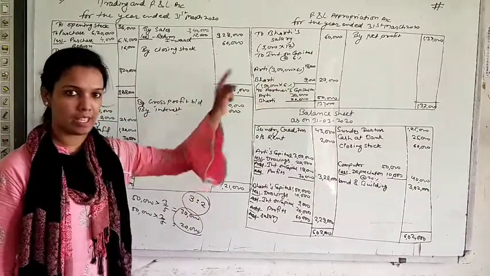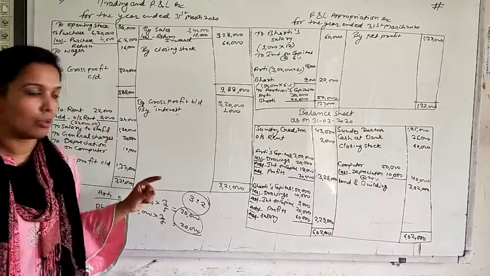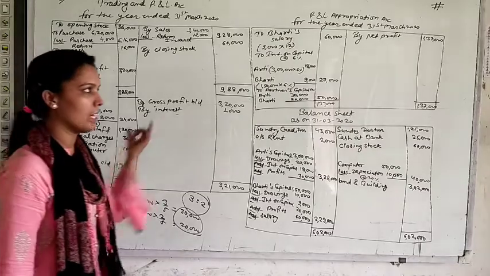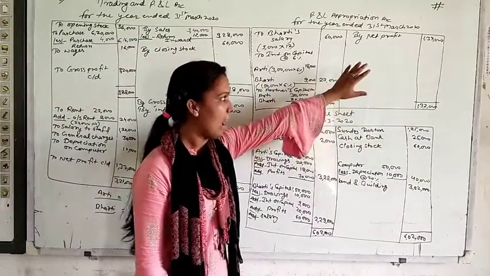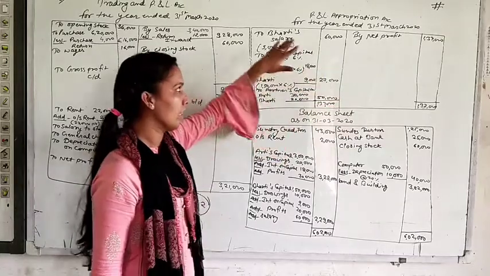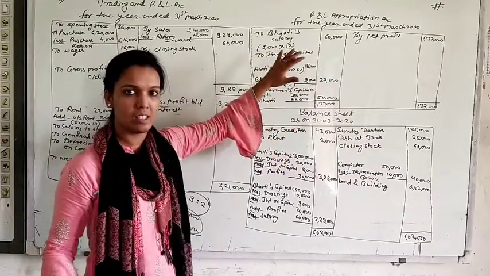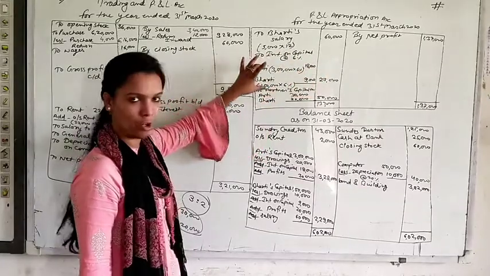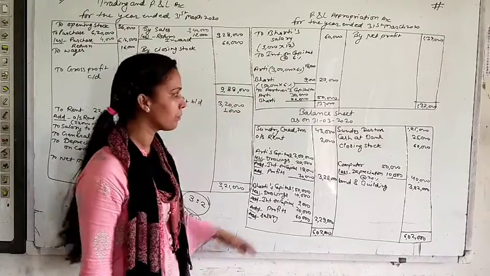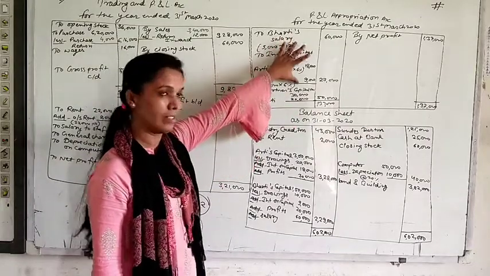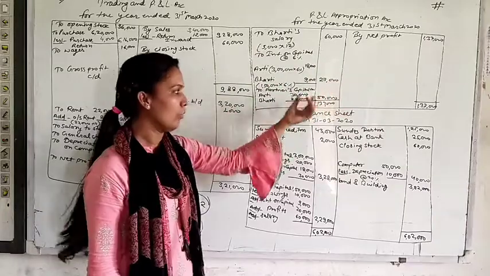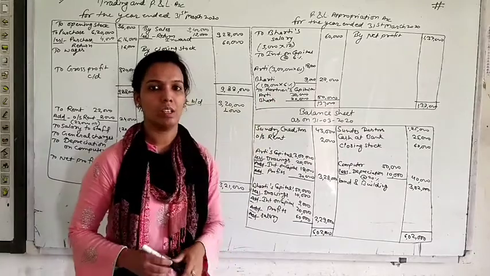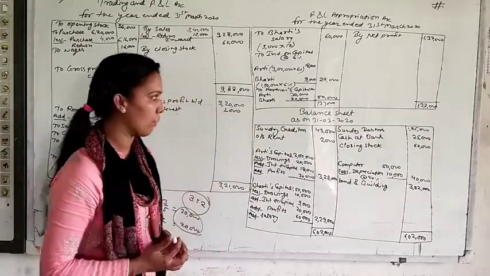So again I am just revising this P&L appropriation account. First of all, net profit that you will receive from your P&L account will be transferred to P&L appropriation account, and out of this net profit you will give salary to any partner if it is mentioned in the deed, or from the same net profit you will give interest on capital, that is also in the question. After giving interest on capital, salary, whatever, if you have any profit left, that profit will be distributed among the partners. This is the logic of P&L appropriation account.